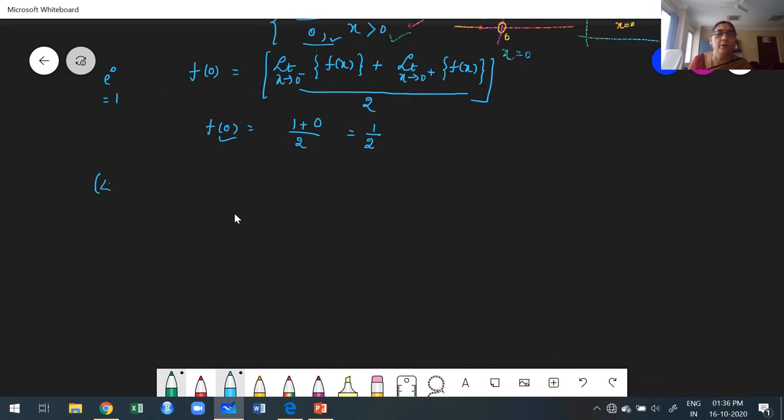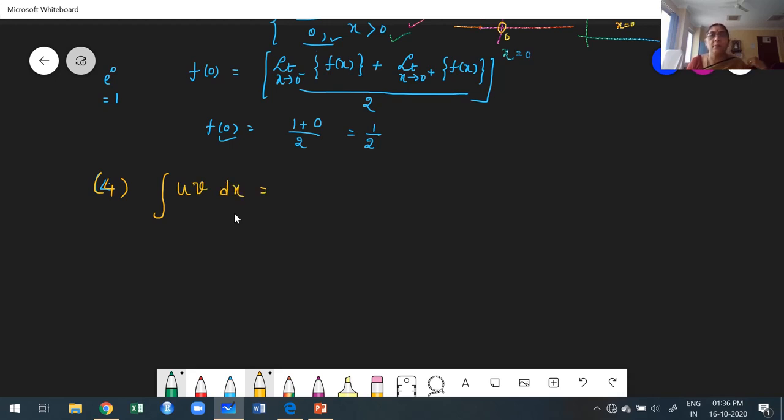Not only this, another important thing is the fourth one: the UV rule or Bernoulli's rule. Whenever there is a product of two functions, we use the UV rule or Bernoulli's rule. What is the UV rule or Bernoulli's rule? Integration of UV with respect to x.